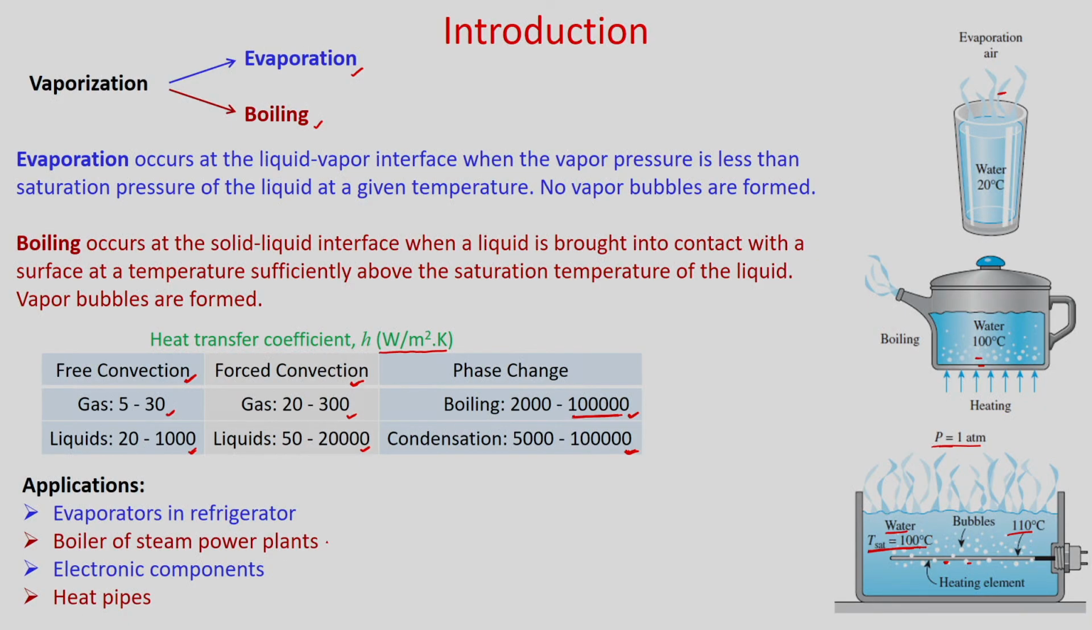Another application of electronics cooling is the heat pipe. You can see heat pipes in your laptop. It generally removes heat from the processor to the outside ambient by using heat pipes. Here also a phase change process occurs: boiling takes place at the evaporator and condensation takes place at the condenser. And in boilers of steam power plants also you can see boiling processes.